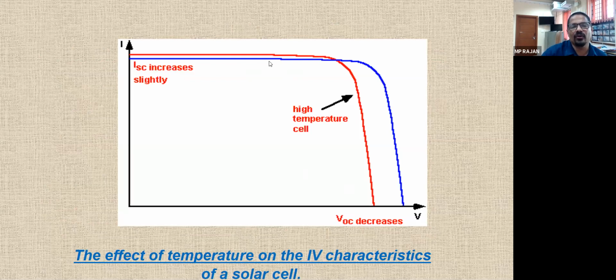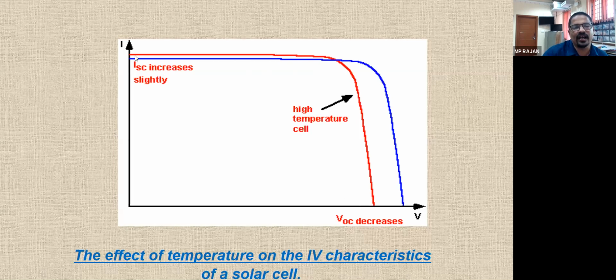The blue line shows the IV curve at the normal standard test condition, with ISC and VOC marked. Suppose due to the sun the heat is increased. The current increases a little, but the voltage is decreased considerably.